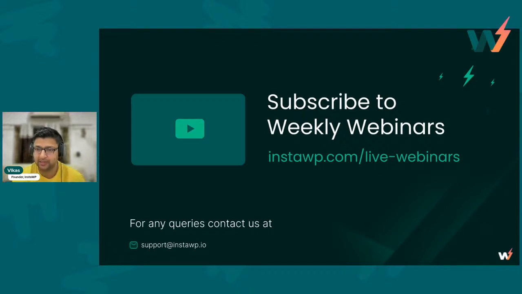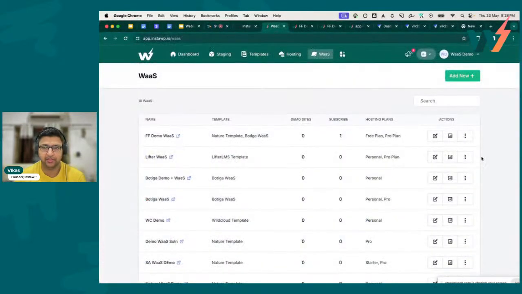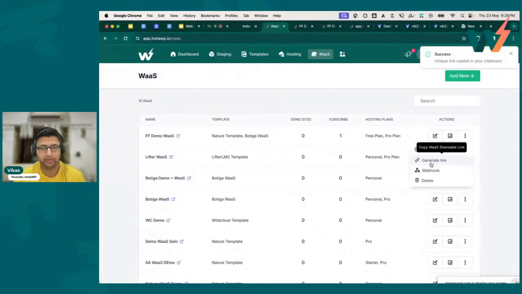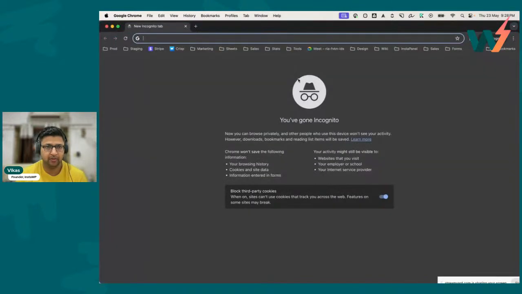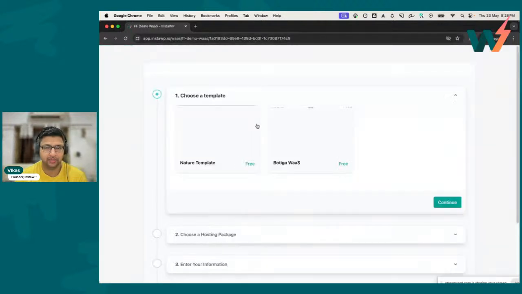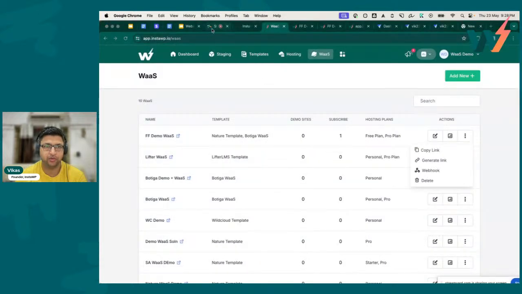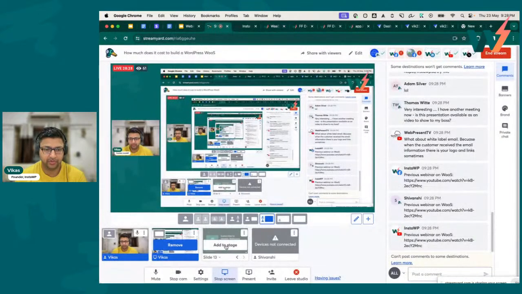So can you provide that link setup as an option? So if we need to charge the customer via check or direct payment, we can still use the current setup. Yes. So if you go to, let me share my screen again, your VAS listing page and click on the drop down, you will see a generate link. It will generate a unique link for the customer and copy it to your clipboard. Let me open it incognito. If you paste that, it is a one-time use link, and the user can use it to set up the website. I hope this is what you asked, or I may have mistaken completely.